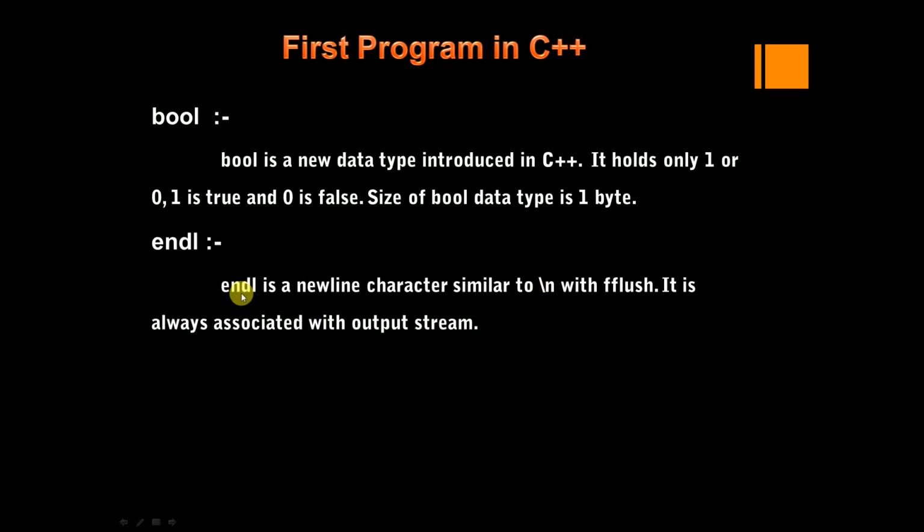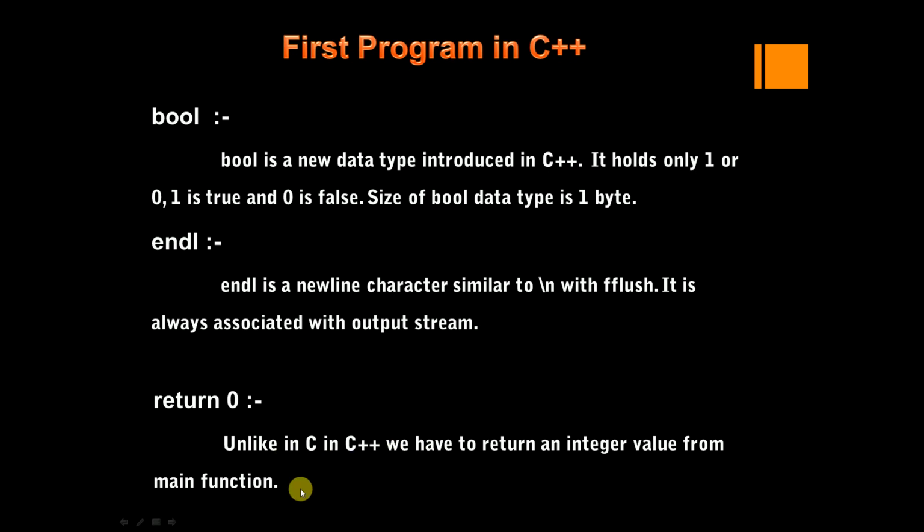And endl, we have endl is a new line character similar to slash n with a flush. It is always associated with the output stream. Never ever use endl with cin. It is an output formatted string, so you have to use it with cout only. endl is a new line character. However, we are using slash n in C. In the same way, we can use endl in C++.